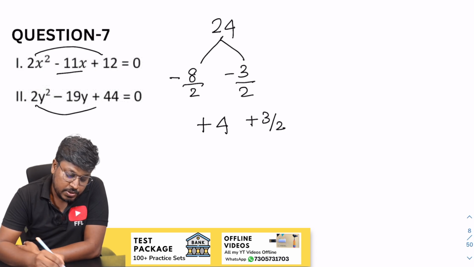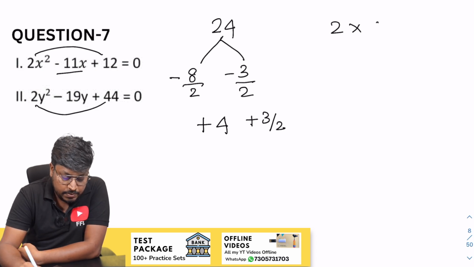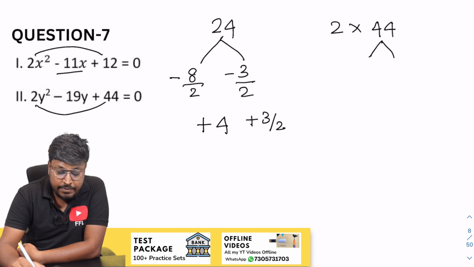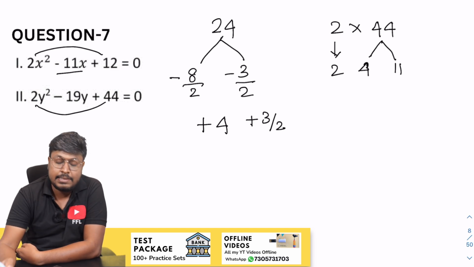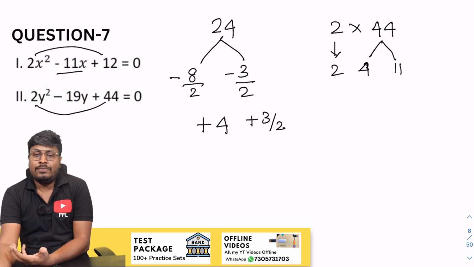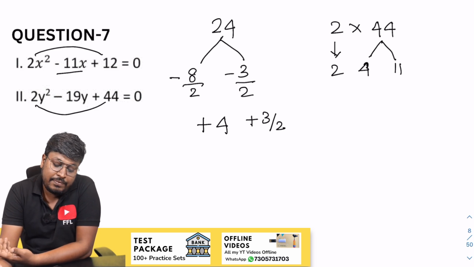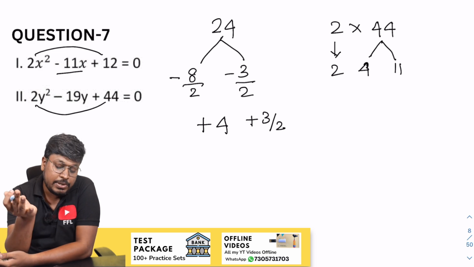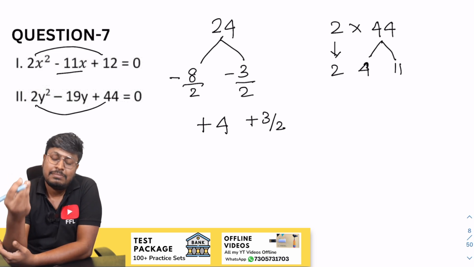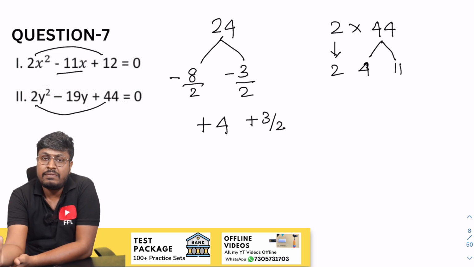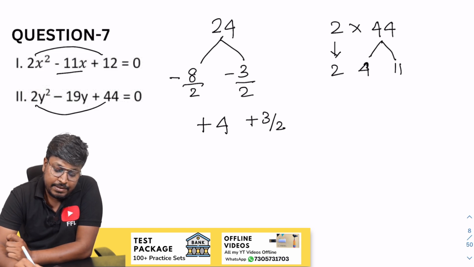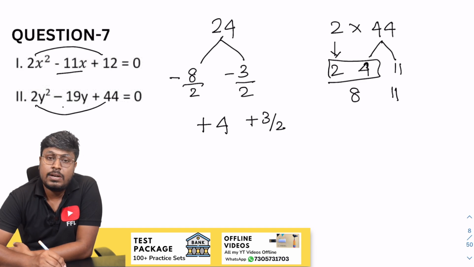So next question, 2 into 44. So this 44 can be written as 4 into 11, right? Keep 2 as it is, for easy finding of the factors. In case you can't multiply, like 42 into 2 is 88 is easy, but in some cases we can split and find the factors. So now you can say 4 into 2 will be 8, 11 here. So 8 and 11 we got minus 19.